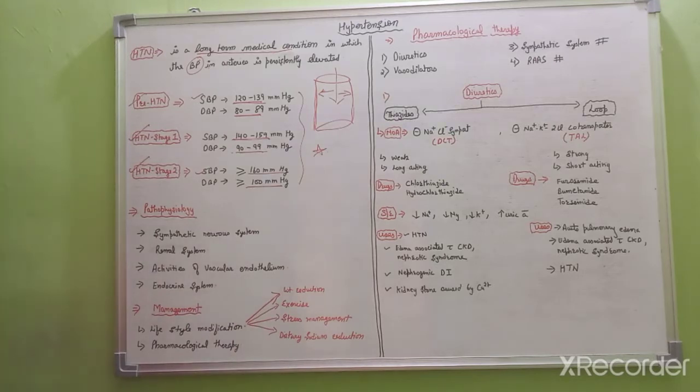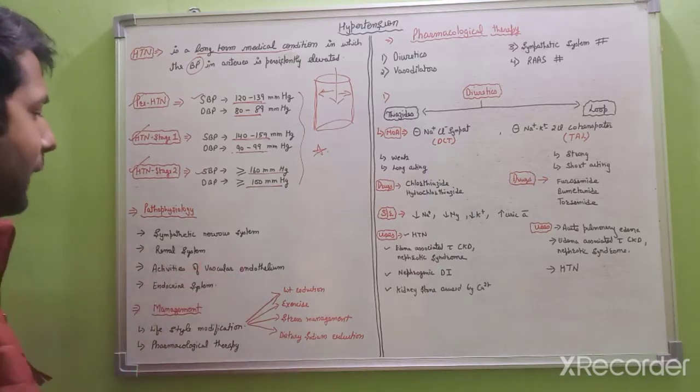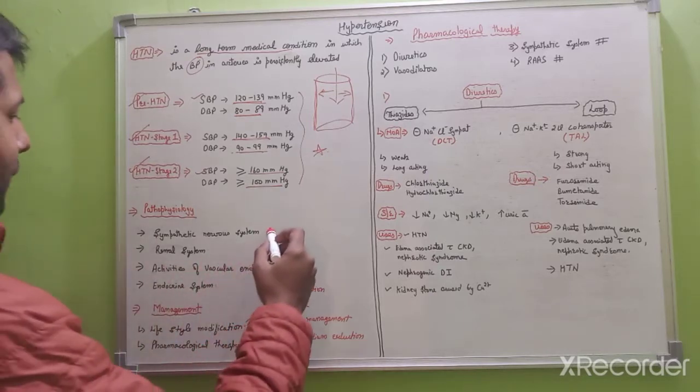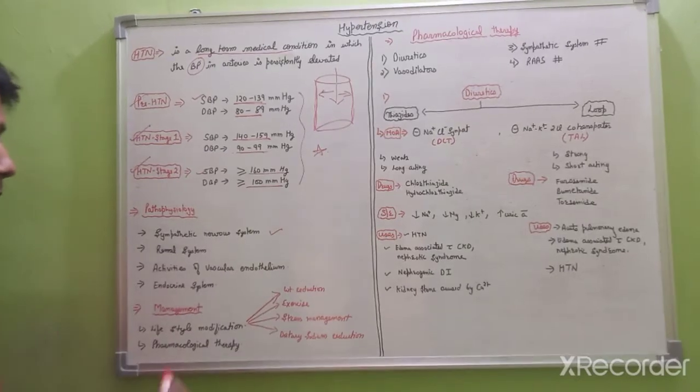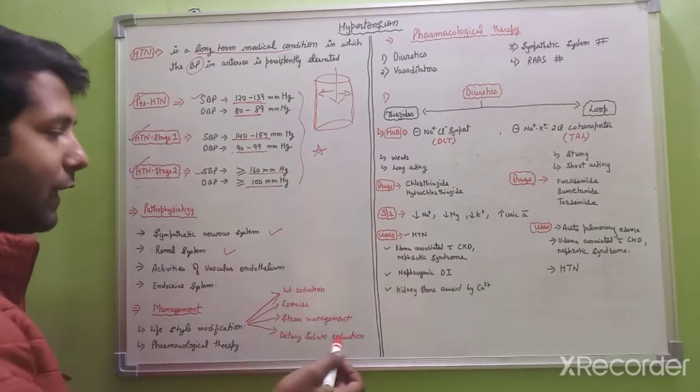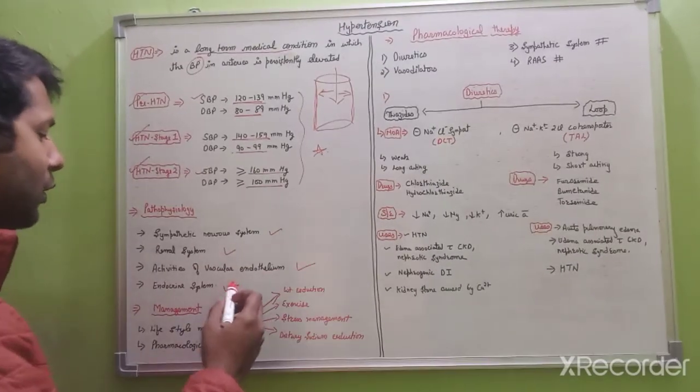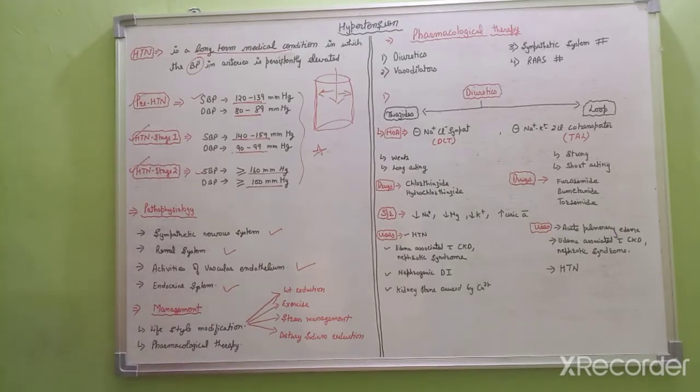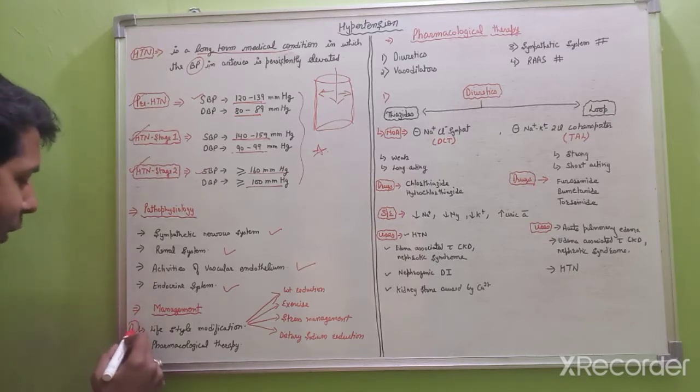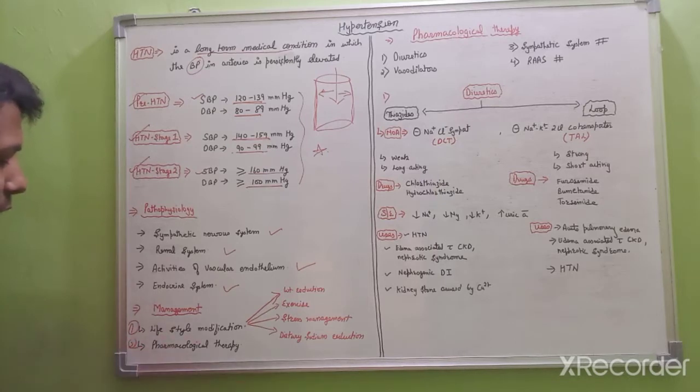So next is the pathophysiology of hypertension. What happens? There is an overactivation, we can say, of the sympathetic nervous system, or the renal system, or the vascular endothelial system, or the endocrine system. After the pathophysiology, here comes the management. We have two types of management. First one is lifestyle modification, and the second one is pharmacological therapies.